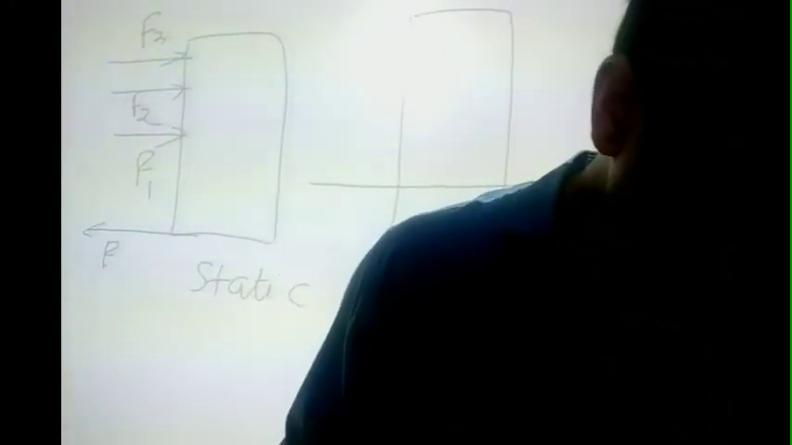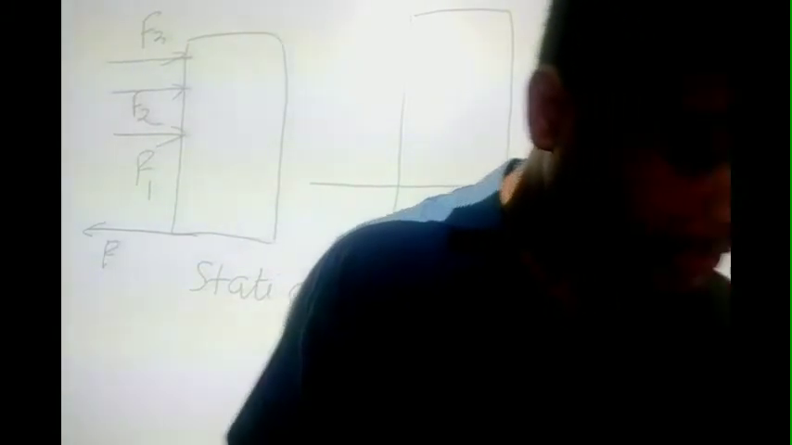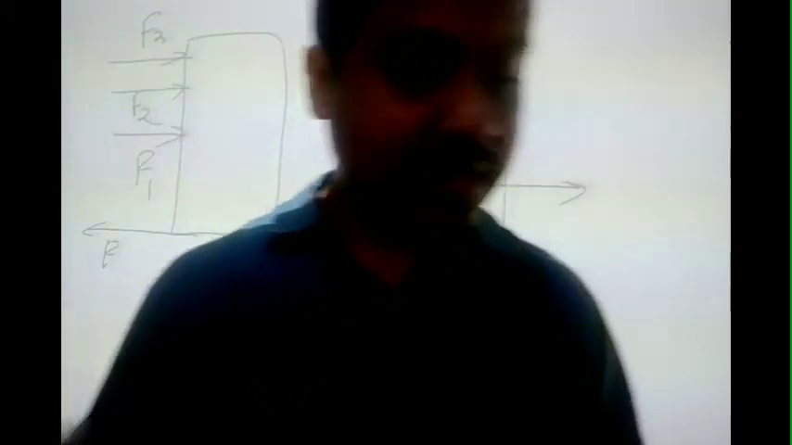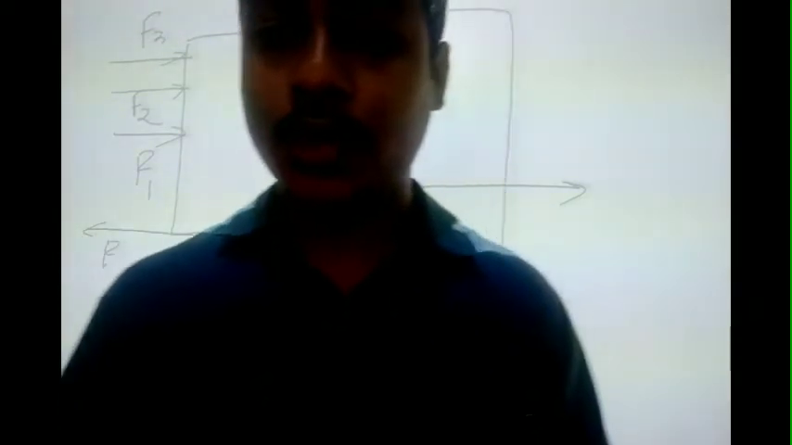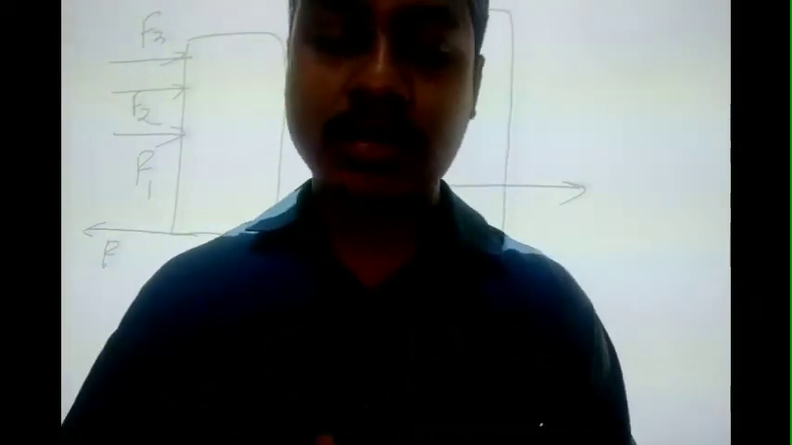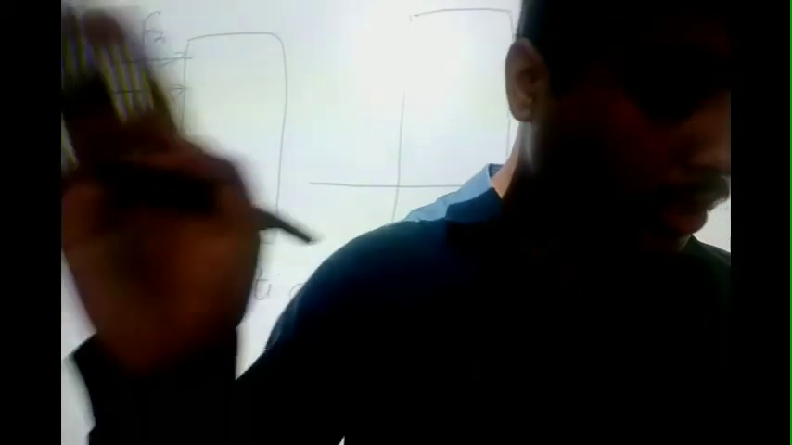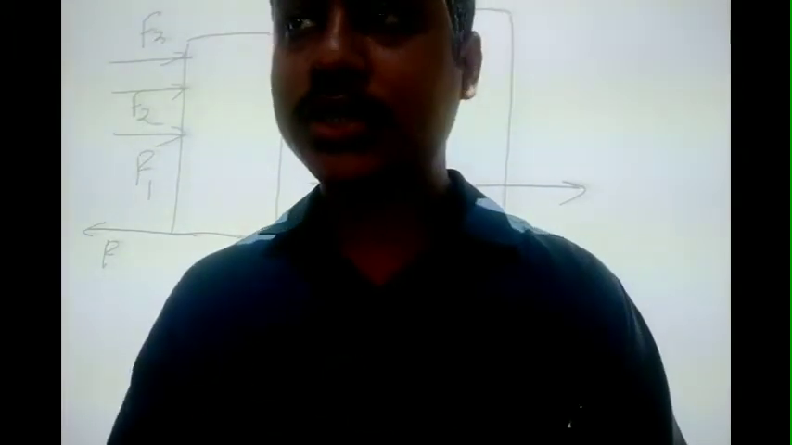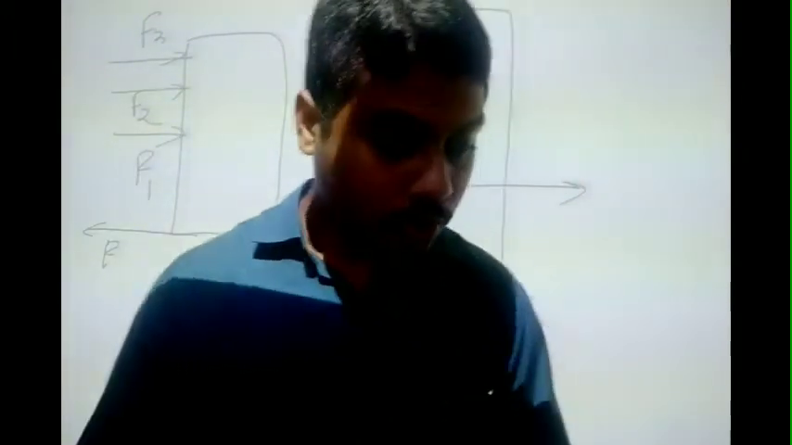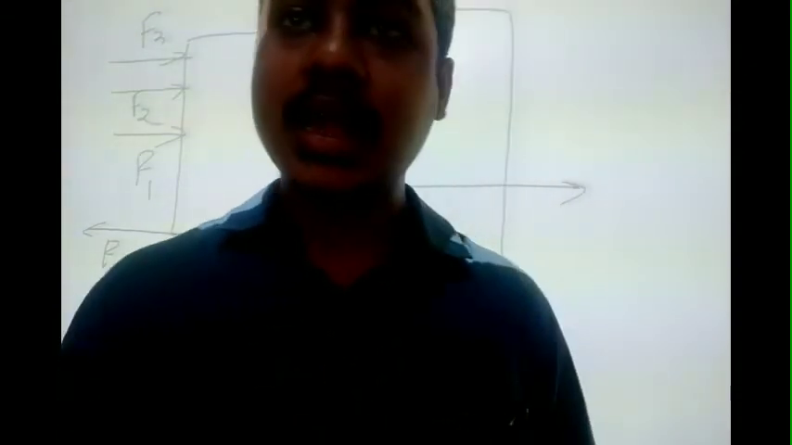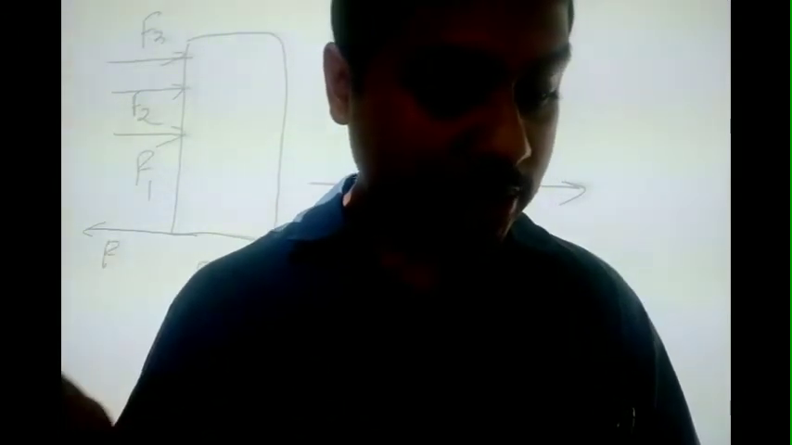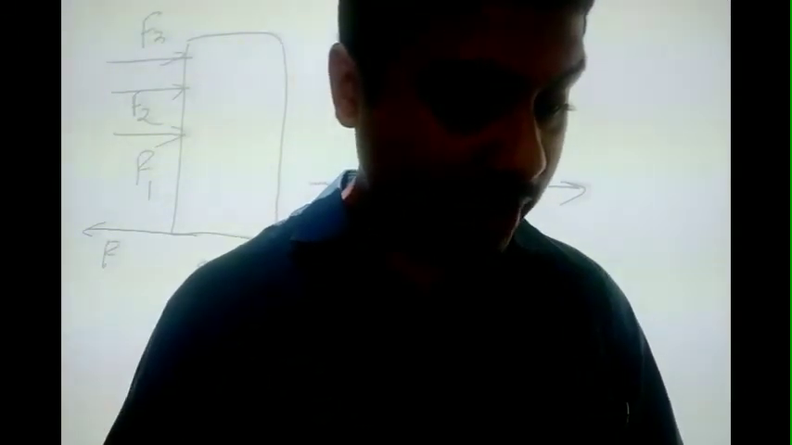So if you want to write the friction definitions, for static friction you can write: the force of friction which exactly counterbalances the applied force during the stationary state of a body is called static friction. Again I am repeating, the force of friction which exactly counterbalances the applied force during the stationary state of a body is called static friction.